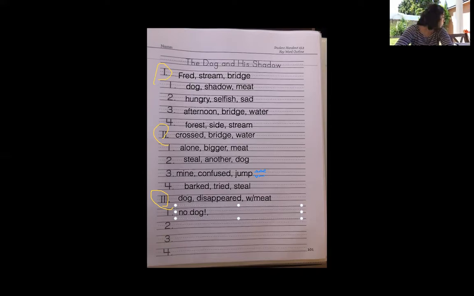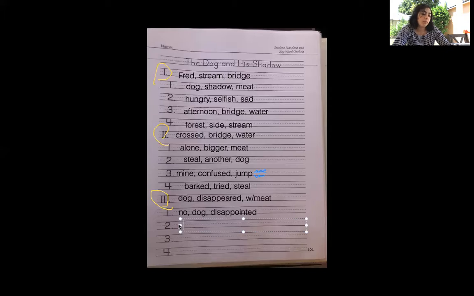We'll do no dog, and then we'll put disappointed. He's disappointed. Okay. What's the second question? What happens after the problem is solved? Sometimes we forget, so let's read our story to remember.